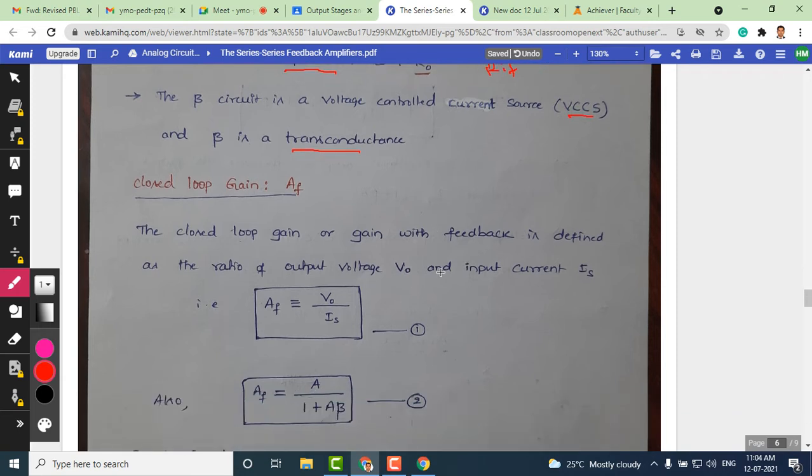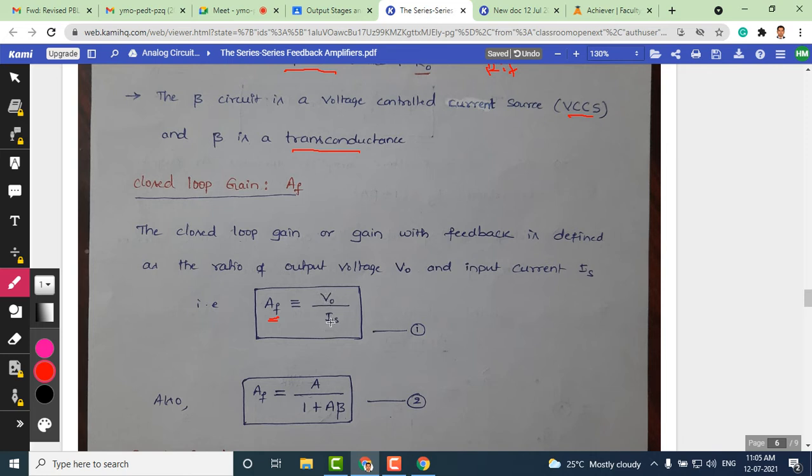Now let us go for the derivation of RIF and ROF. The closed loop gain, or gain with feedback, is defined as the ratio of the output voltage Vo and the input current IS. This is the definition of closed loop gain, which is shown as AF. AF is nothing but the closed loop gain, as per the definition, output by input. So in a shunt feedback amplifier, the output is the voltage and the input is the current source.